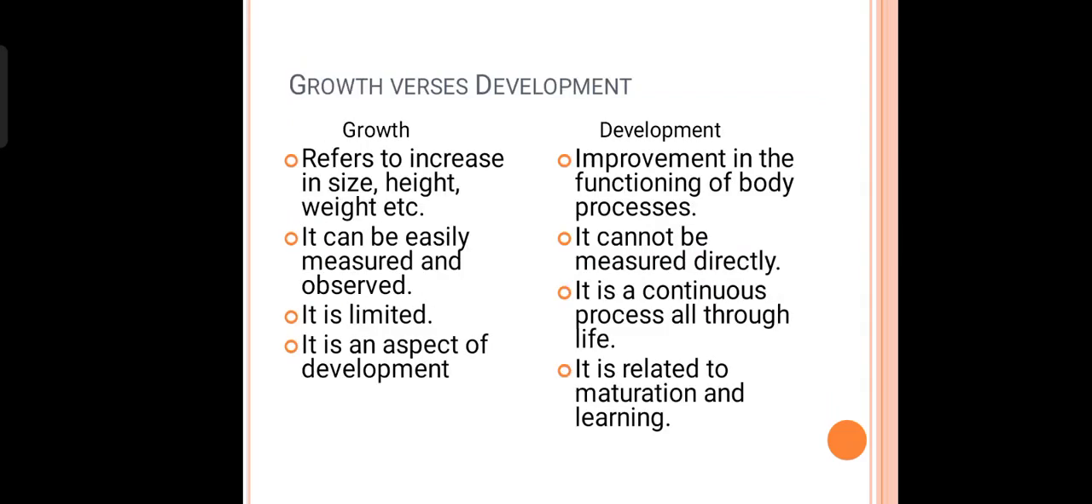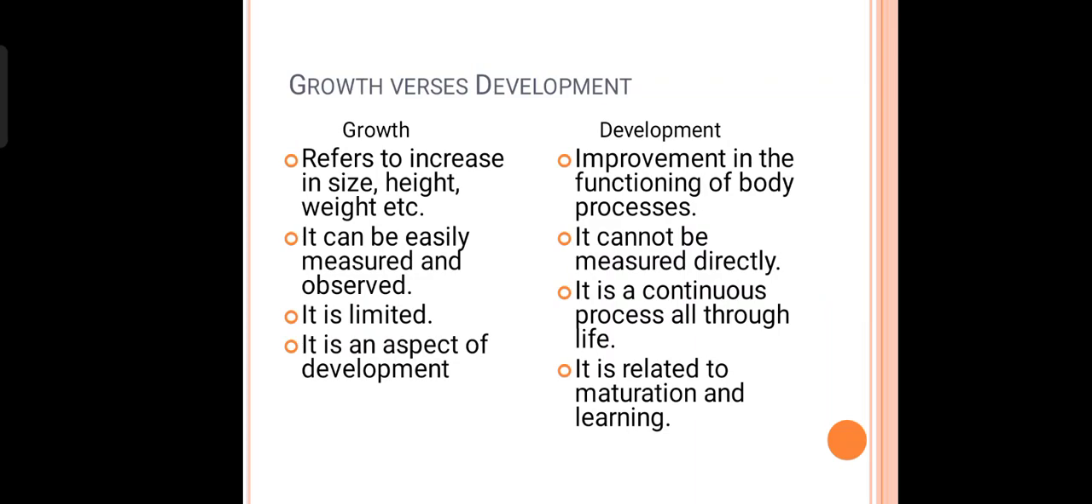Then we have growth versus development. There is always a difference between growth and development. Even if we say that they are interrelated, still there is a slight difference. First, growth refers to the increase in size, height and weight, whereas development is the improvement in the functioning of human processes. Growth can be easily measured and observed, whereas development cannot be measured directly. We can say a 5-year-old child is growing in height and weight, but we cannot say a child is developing just by looking at him or her. We have to observe the child closely to know that the child is developing.